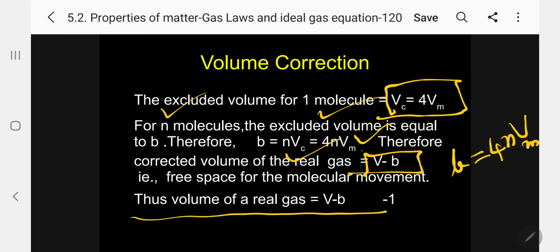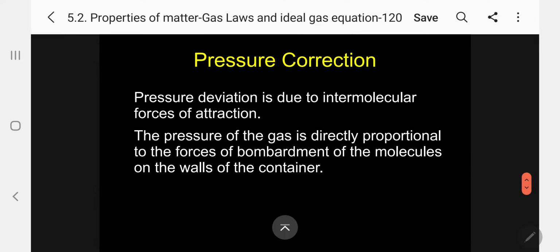That 4 pi Vm, you are introducing as a term called B, that is V minus B, the correction for volume. This is the volume of the real gas. Kindly follow. That is the volume of the total container minus the volume occupied by the gas molecules. That is the meaning of this. Now, pressure correction.